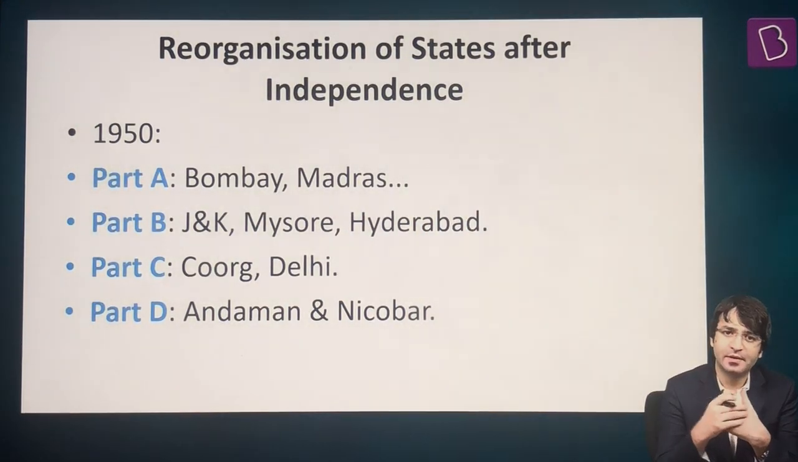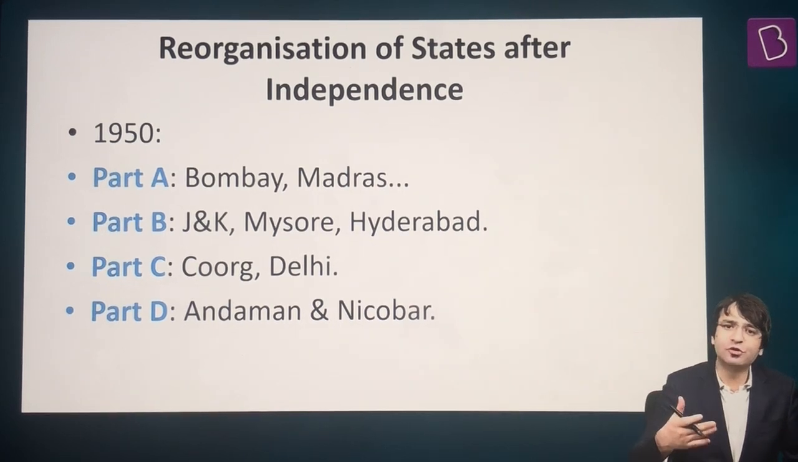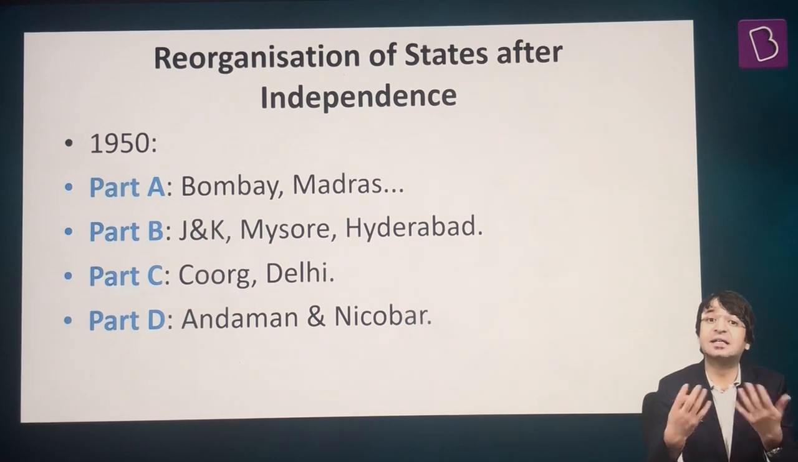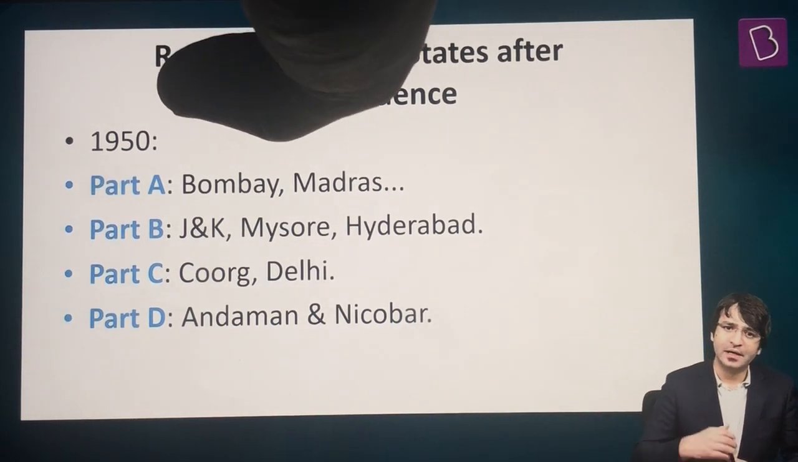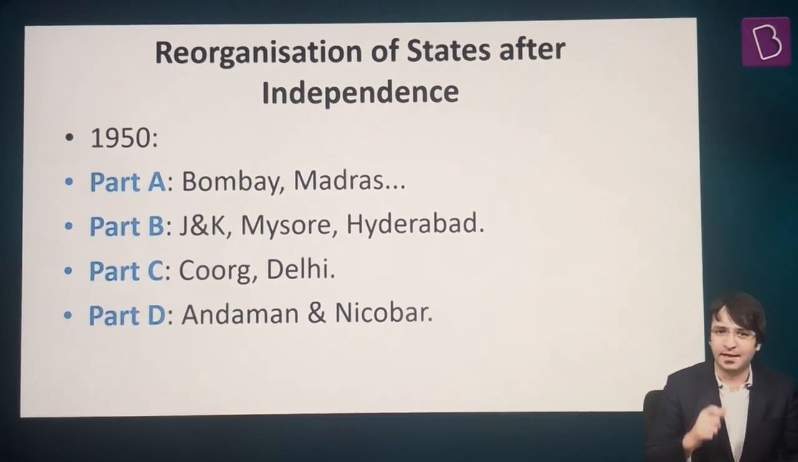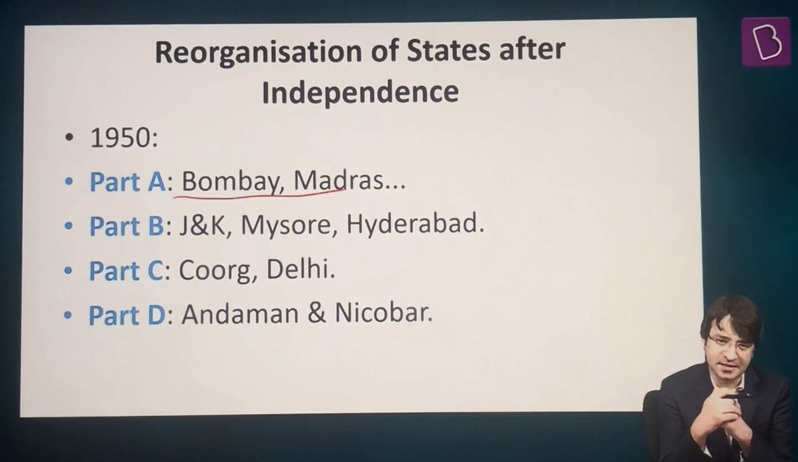Now let's look at something else. On 26 January 1950, when the Constitution of India entered into force, we had 4 different categories of territories in India. We had Part A, Part B, Part C, Part D. Part A, for example, we had Bombay and Madras.